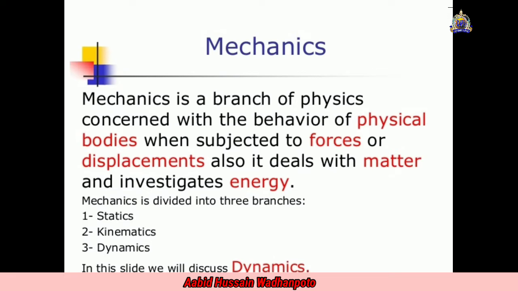mechanics is then divided into three branches. You have to remember that mechanics is a branch of physics, and mechanics has three more branches. So now these are the three branches. Number one, statics. Number two, kinematics. And number three is dynamics. So these are the three different branches of mechanics.